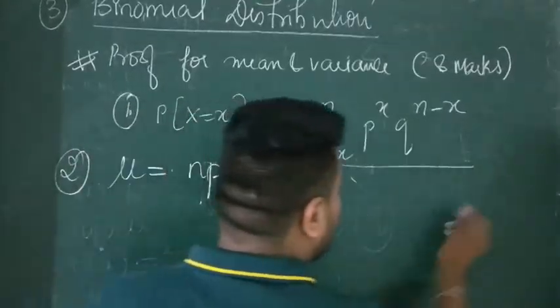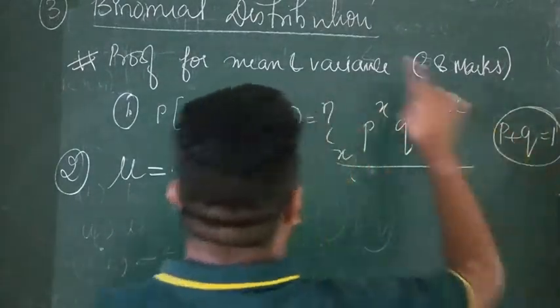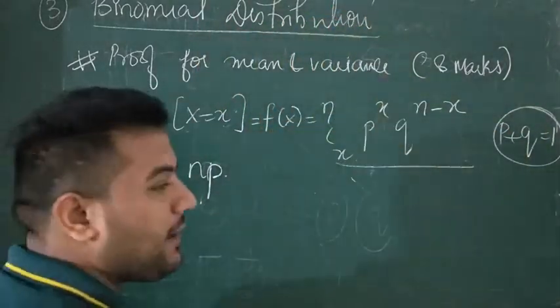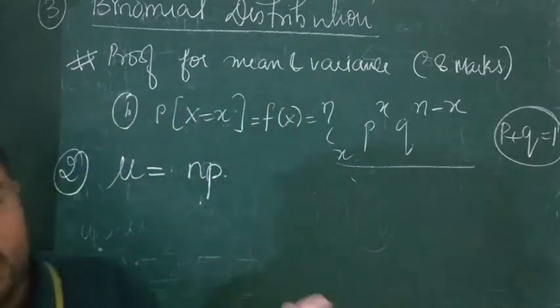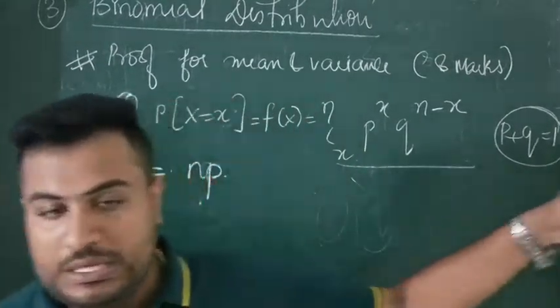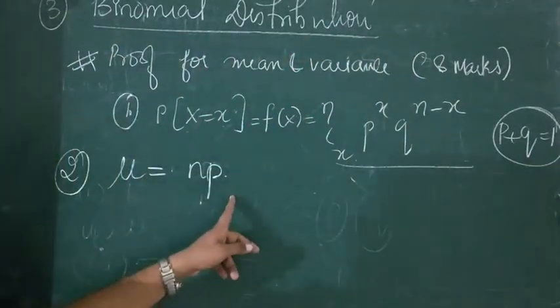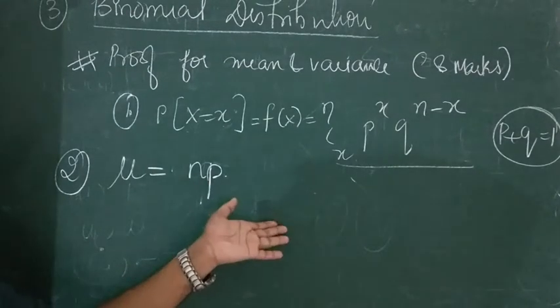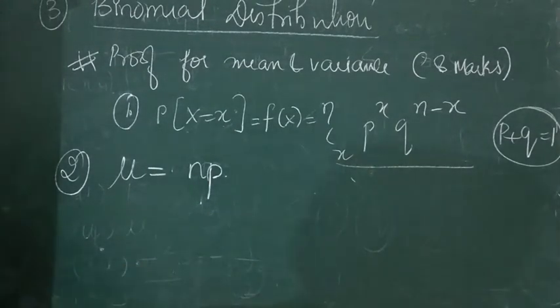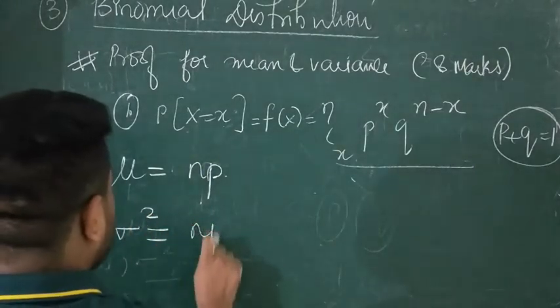You have to remember that p plus q will always be 1, because binomial distribution में 2 ही outcomes होते हैं, तो उन दोनों की probability 1 होगी. So p plus q equals to 1 हमेशा रहेगा. So n into p, n is the number of trials and p is the probability. Then third is your variance, sigma square, and the formula is npq.